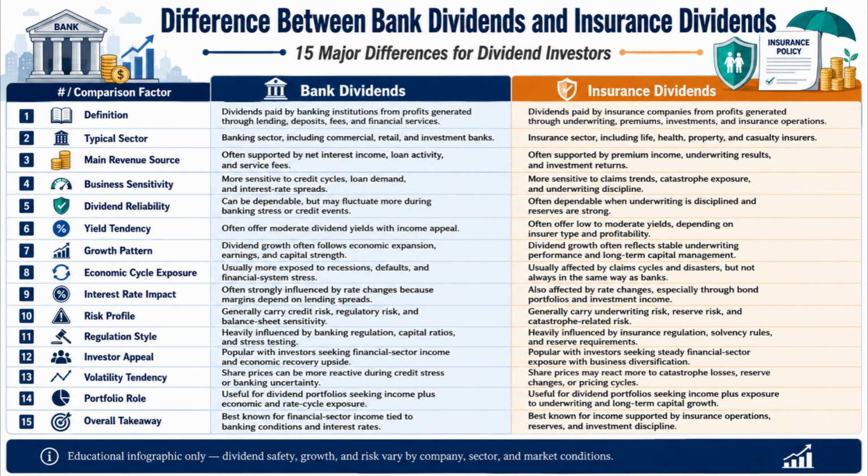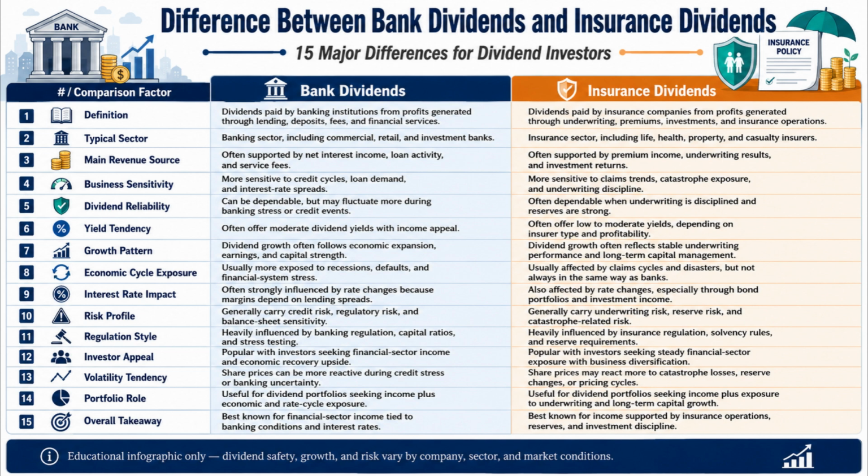Number 8. Bank dividends are usually more exposed to recessions, defaults, and financial system stress, whereas insurance dividends are usually affected by claim cycles and disasters but not always in the same way as banks. Number 9. Bank dividends are often strongly influenced by interest rate changes because margins depend on lending spreads, whereas insurance dividends are also affected by rate changes, especially through bond portfolios and investment income.